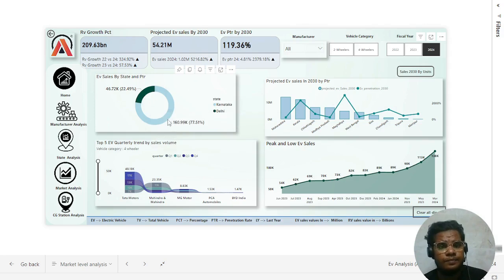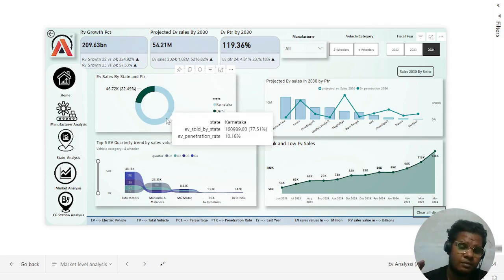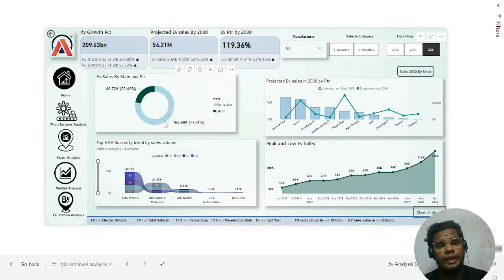Here in Karnataka it's a very high rate, 77.51 compared to Delhi, and the penetration rate is 10.18. That is the major thing compared to Delhi.